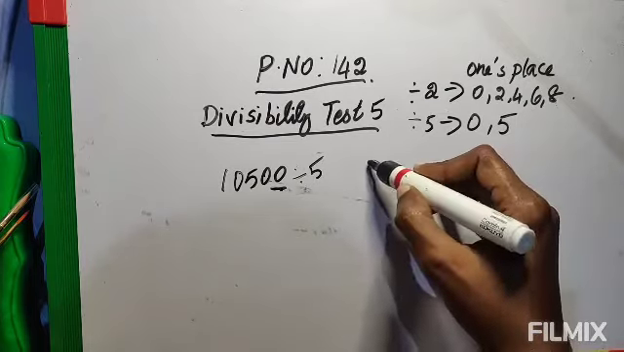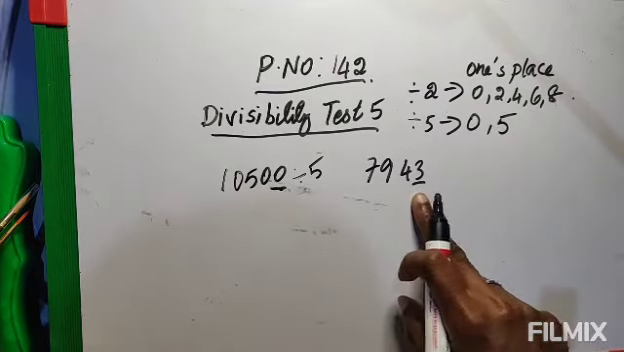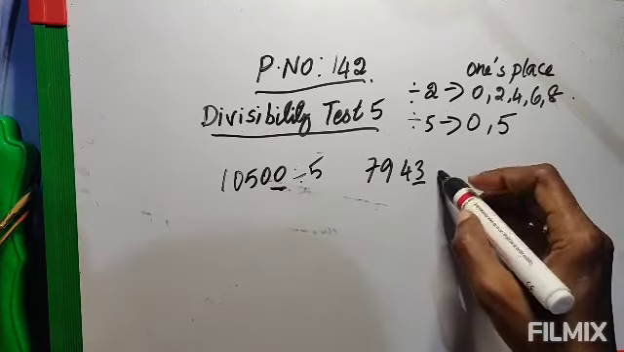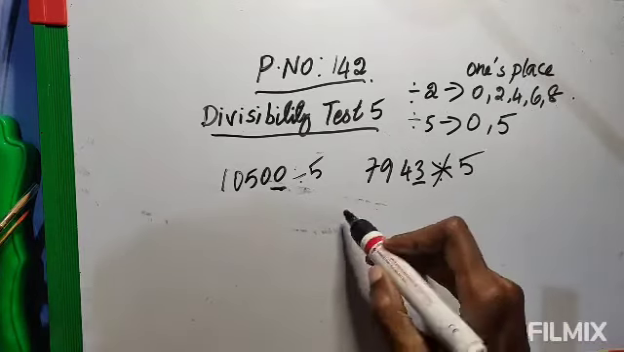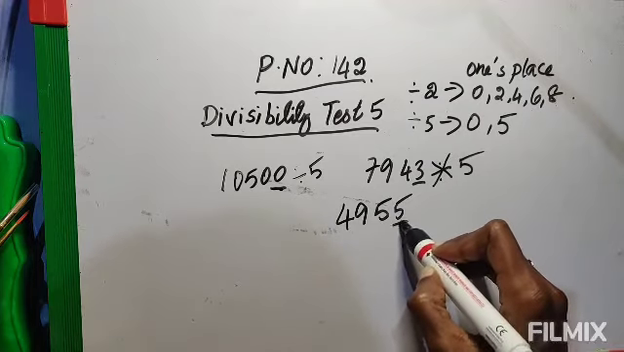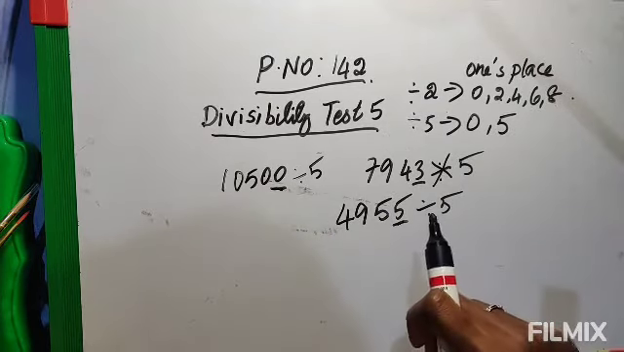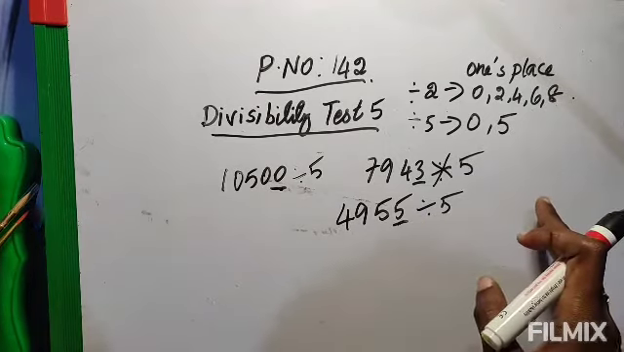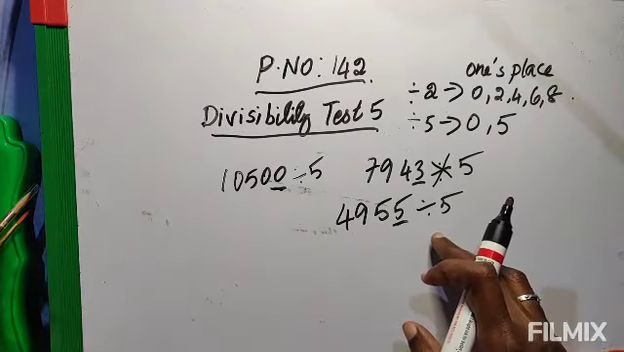I will give another number. See here, the last number is 3. So it should be 0, otherwise 5. If it is any other number, then this is not divisible by 5. Now look here, the last place 5 is there, so it is divisible by 5. So if the ones place is ending with 0 or 5, then it is divisible by 5.